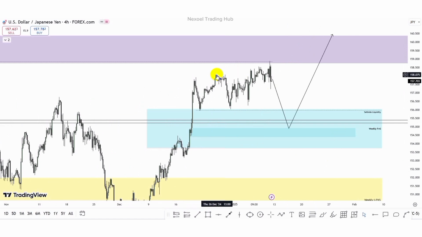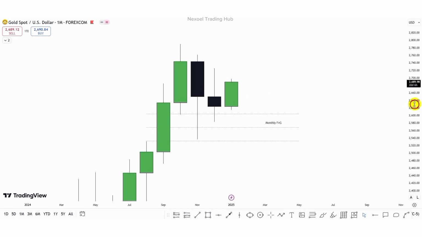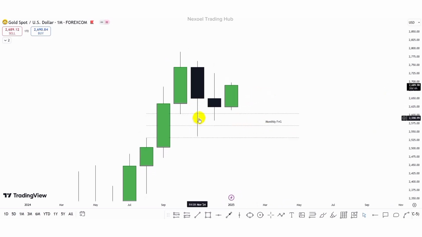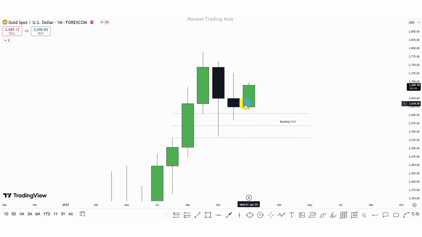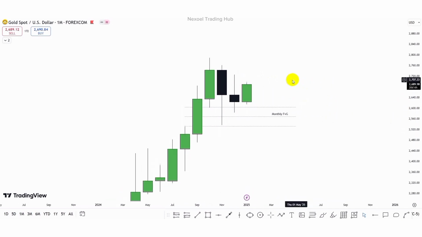So let's check the gold pair, and that brings us to the end of the weekly forecast for the coming week. So guys, this is the gold pair. Last week we identified this monthly fair value gap, how price respected the fair value gap, closing above the fair value gap, and also the mean threshold of the fair value gap in the monthly time frame. Though I expected us to see more fall of price to take out this sell side liquidity before any form of a bullish movement, price did not really dip that low before going bullish to the upside. I clearly stated that gold wasn't really clear for me last week.